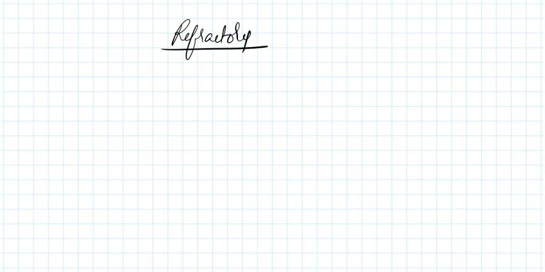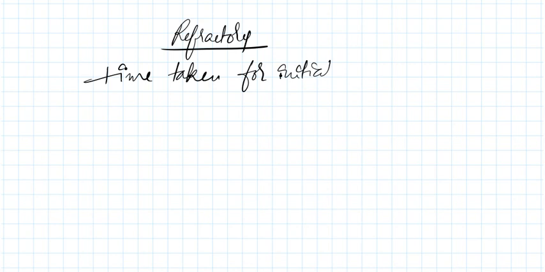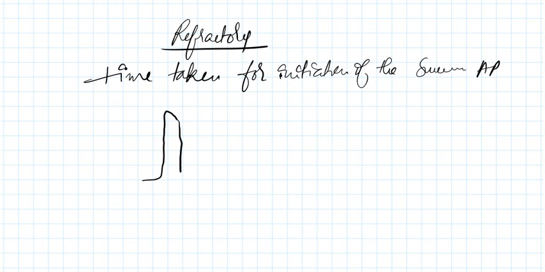See, it is the time taken for the initiation of the successive action potential. That means you initiated an action potential, right. So actually this is the force of contraction that was given.